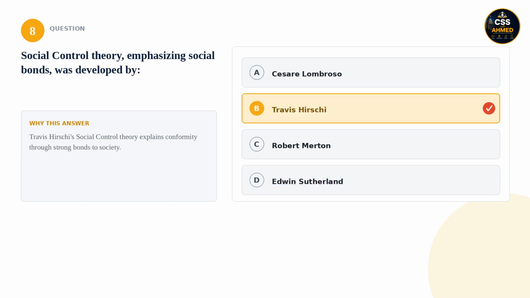8. Social control theory, emphasizing social bonds, was developed by: is it Cesare Lombroso, Travis Hirschi, Robert Merton, or Edwin Sutherland? The correct answer is Travis Hirschi. Travis Hirschi's social control theory explains conformity through strong bonds to society.